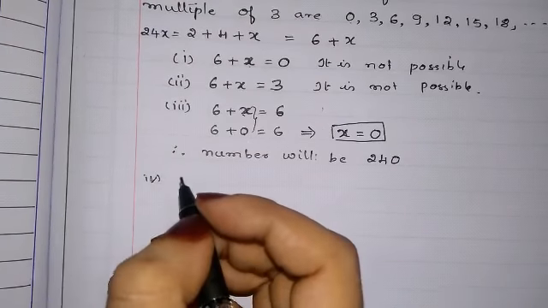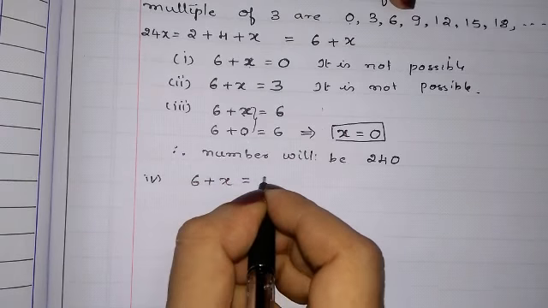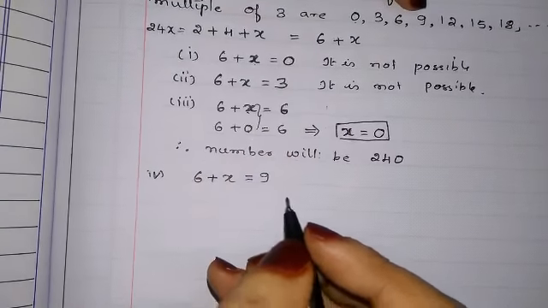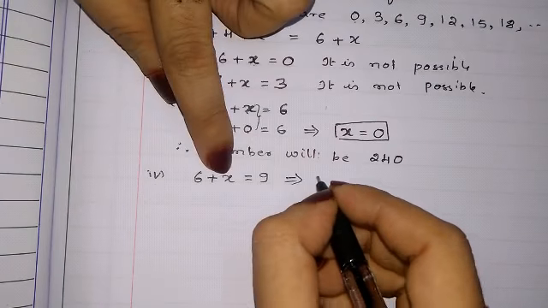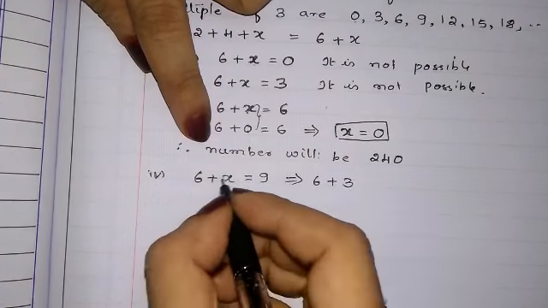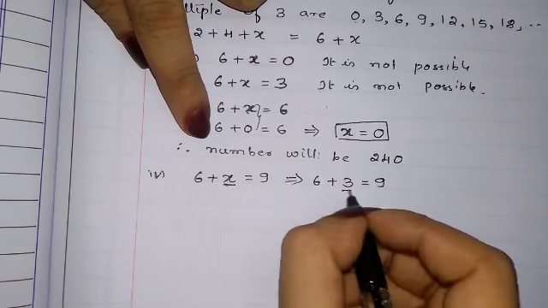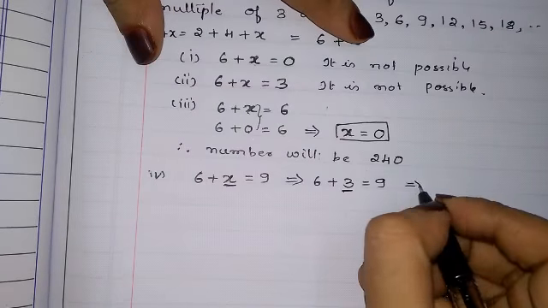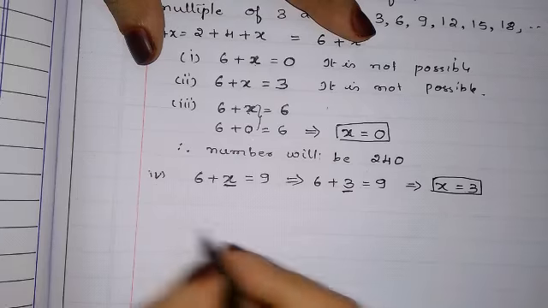Fourth one. 6 plus x is equal to 9. What will we write? In place of x, if we write 3, 6 plus 3 will give 9. So in x place what we wrote? 3. So x is equal to 3 is a possible value.